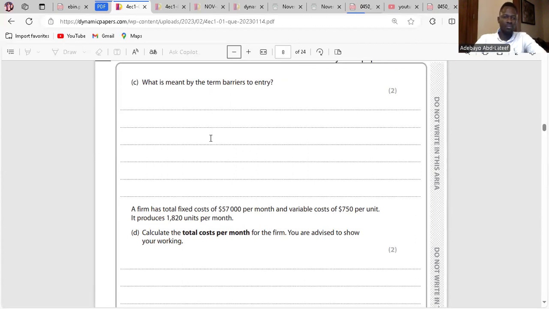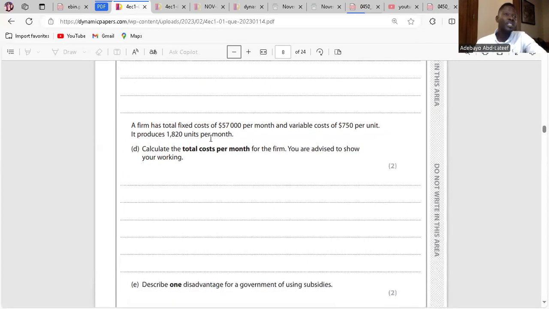We go to A. Calculate the total cost. Total cost is fixed cost plus variable cost. Here our fixed cost is $57,000 plus variable cost, which is 750 multiplied by 1820. It gives us 1,365,000. 1,365,000 plus 57,000 is 1,422,000. Clear?